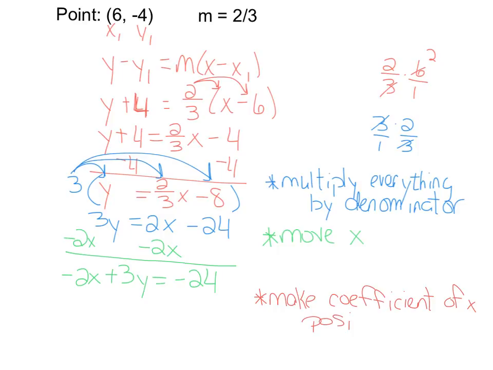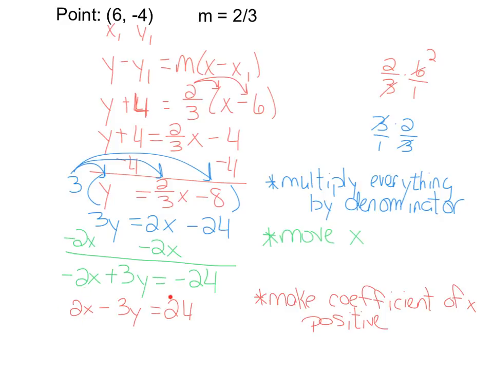If it's already positive, you're good. If it's negative, here's what you do. You change all the signs. Basically, you're dividing everything by negative 1, or you're multiplying everything by negative 1. But if that coefficient of x is negative, just change all your signs and that fixes it.